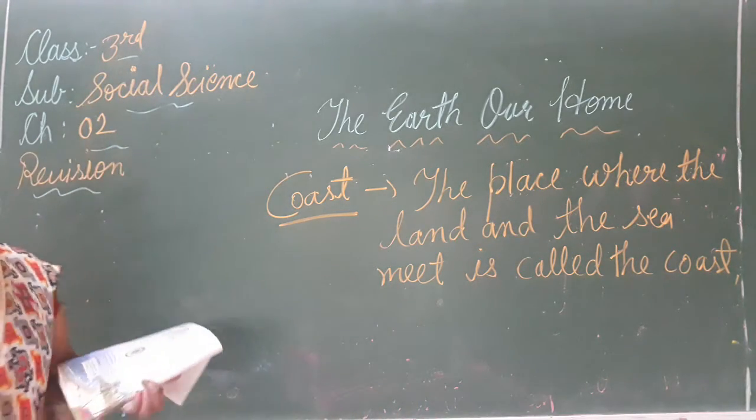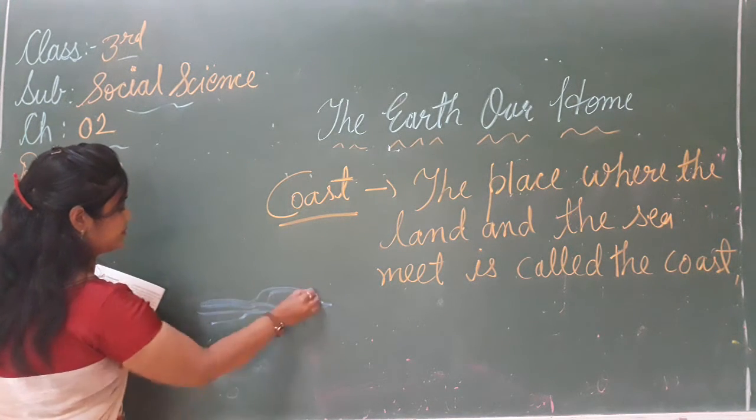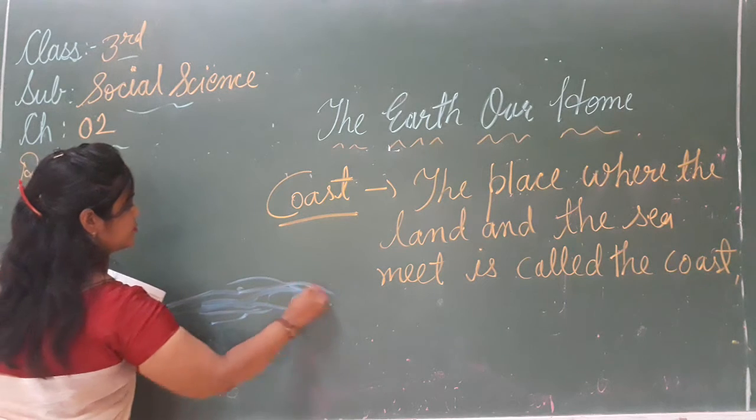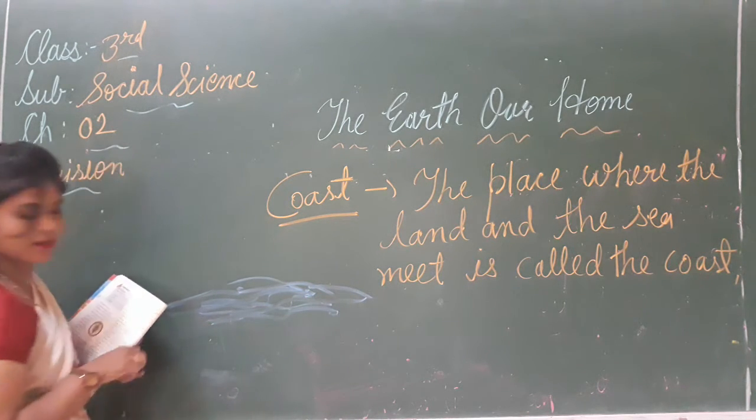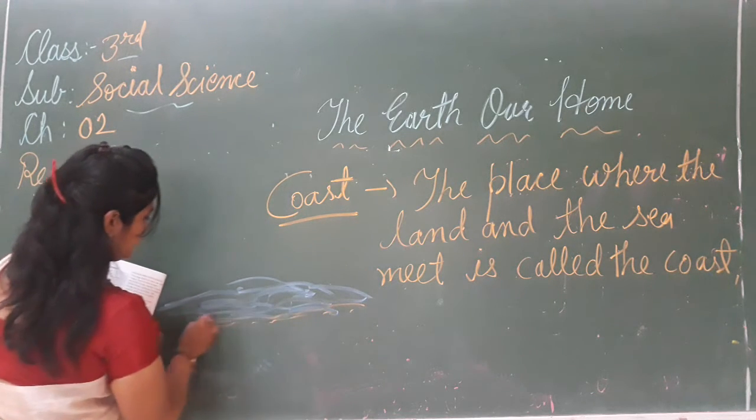See in your book, suppose this is the sea and that place is the land.